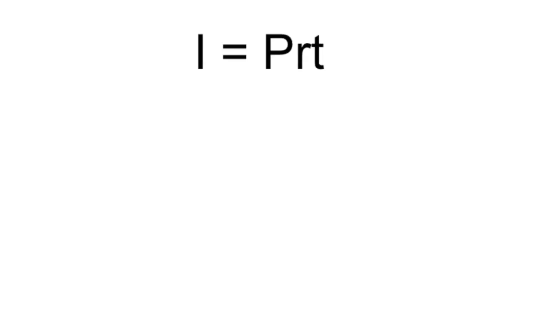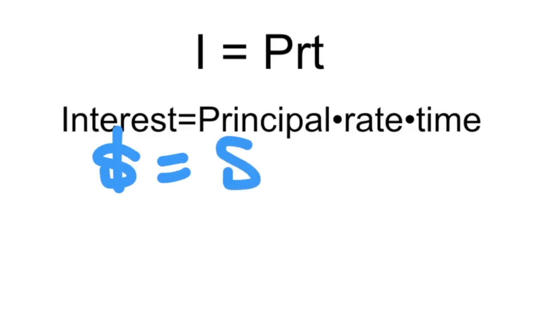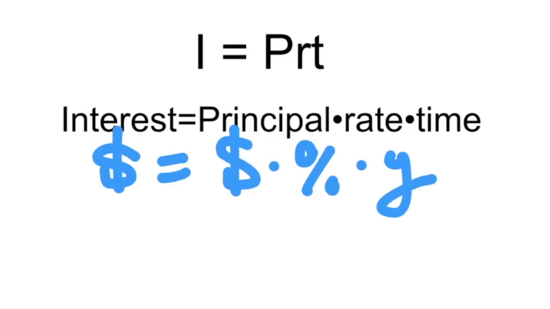Simple interest is the formula I equals P times R times T, and that means interest equals principal times rate times time. Interest is going to be money, principal is the amount of money that you put in, times the interest rate, times the number of years that you have the money in the account.